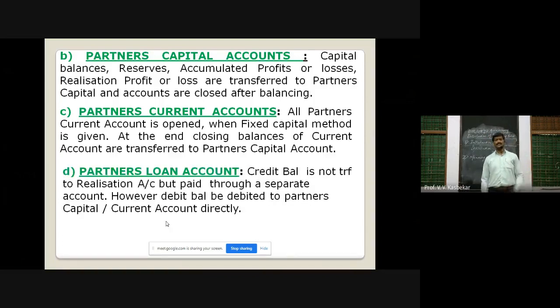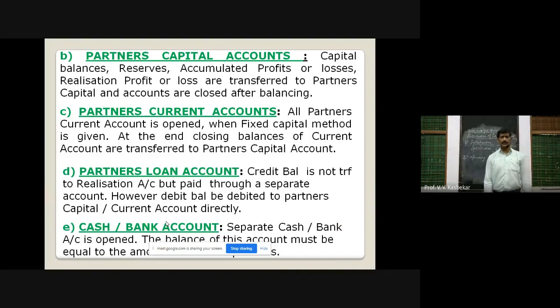Next, partners loan account. If there is any loan given by a partner, you can prepare a separate partner's loan account there. It may have a credit balance, and in that case, you can prepare a separate account and transfer the balance, and when you pay the loan, you debit that account and credit cash or bank account. But a debit balance of partner's loan will be debited to capital or current account.